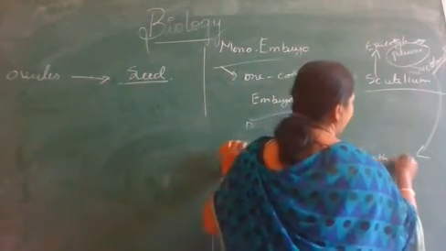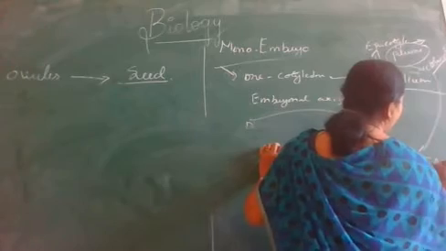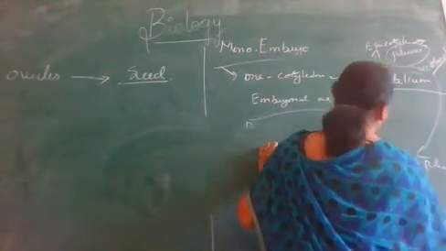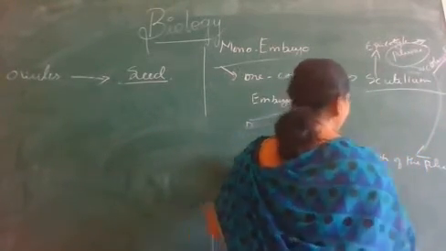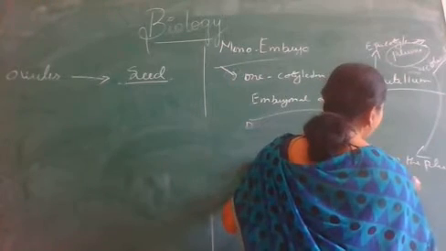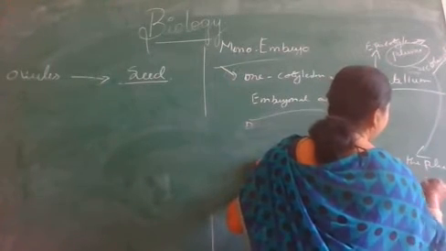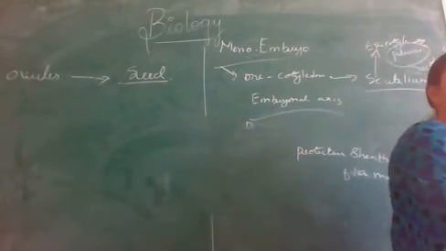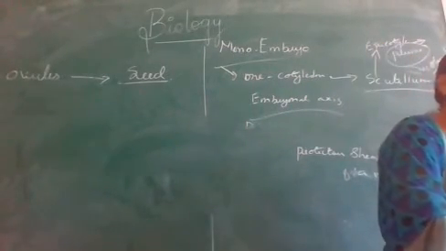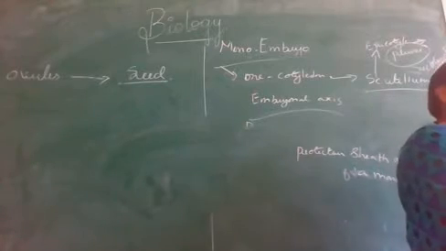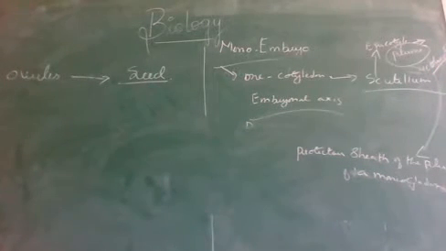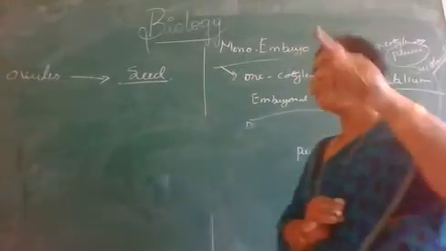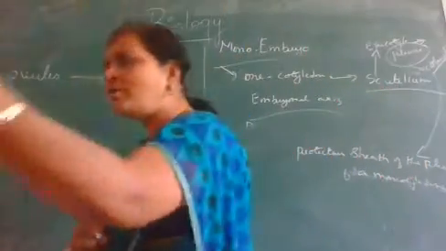Protective sheath of the plumule of a monocotyledon is called as what? Coleoptile. That means where we can observe a coleoptile, either in hypocotyl region or in epicotyl. Epicotyl. What is epicotyl? The portion of the embryonal axis above the cotyledon.